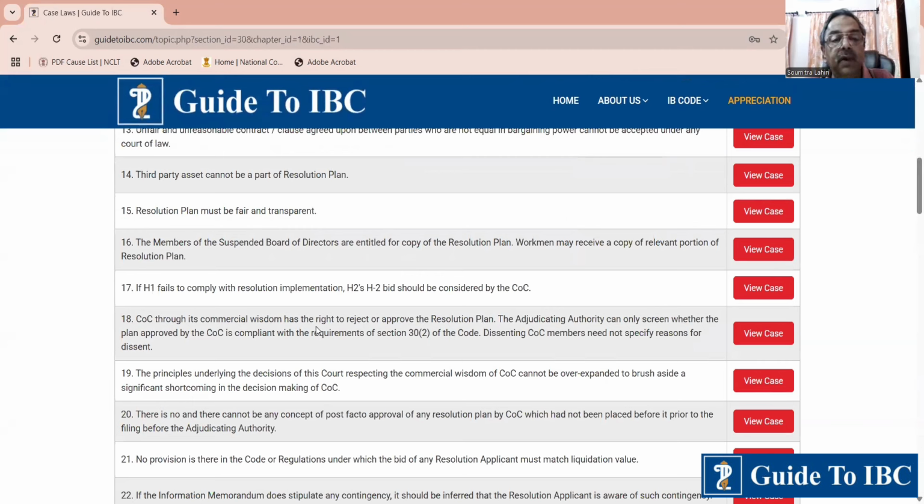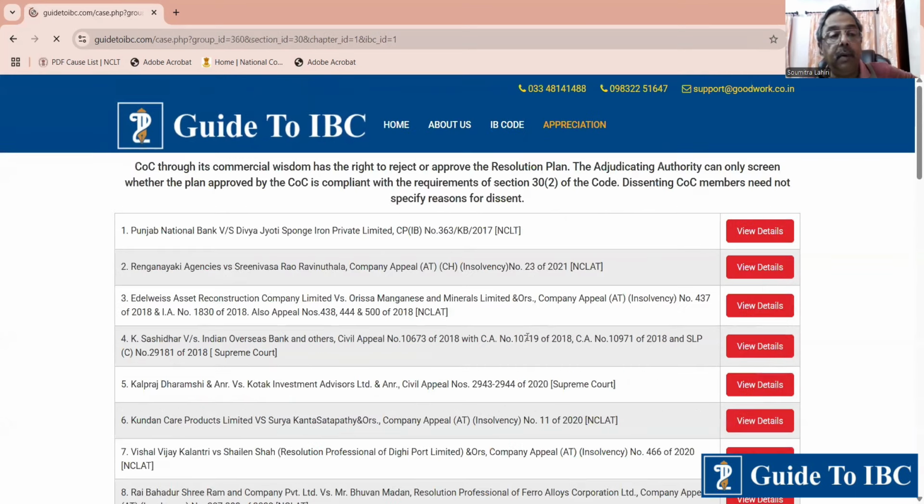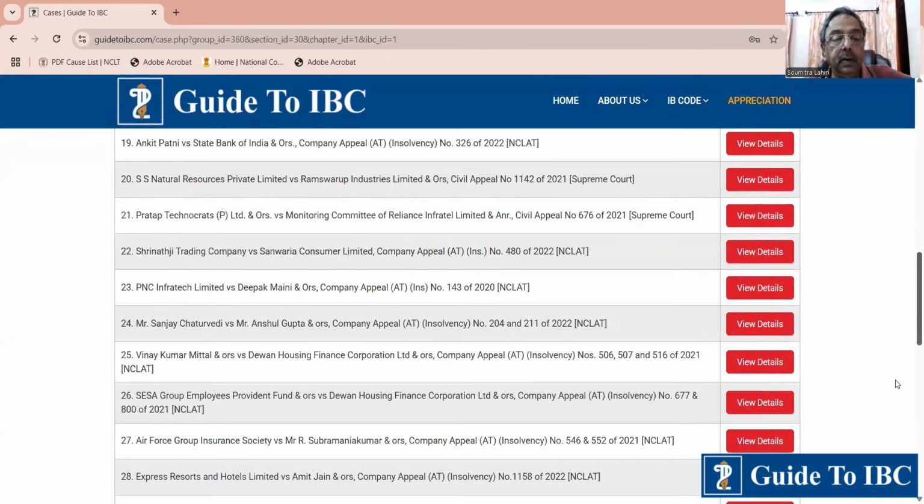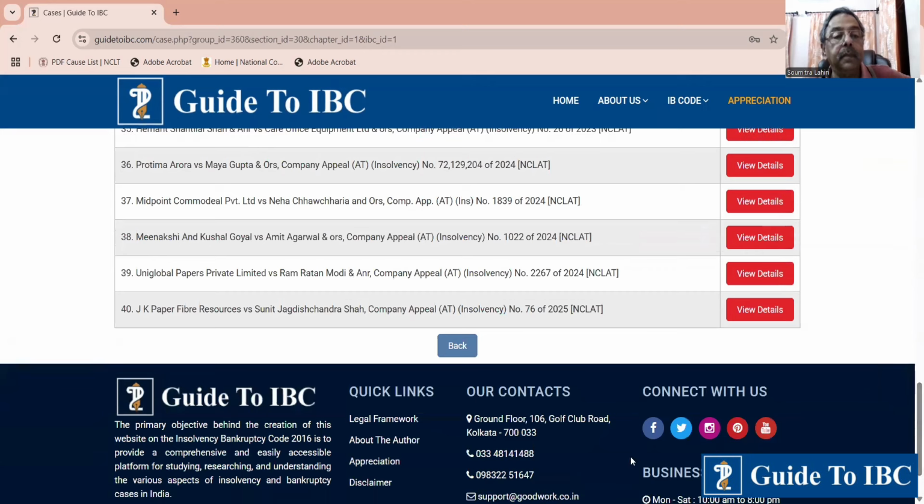The COC, through its commercial wisdom, has the right to reject or approve a resolution plan. The adjudicating authority can only screen whether the plan approved by the COC complies with the requirements of section 30(2) of the Code. There are a number of cases. This is possibly the last one, JK Paper.